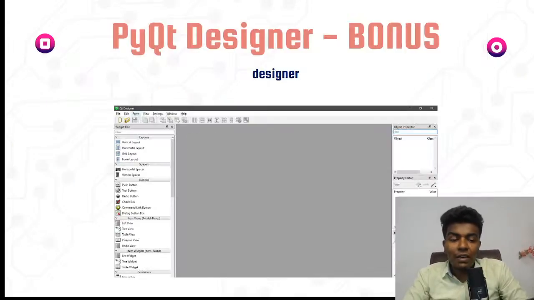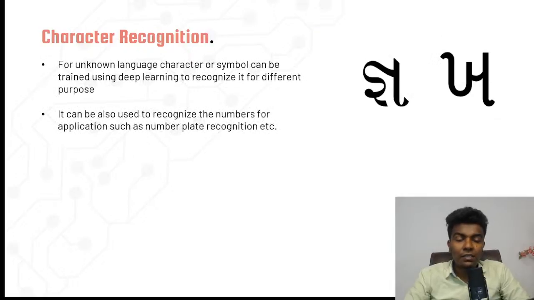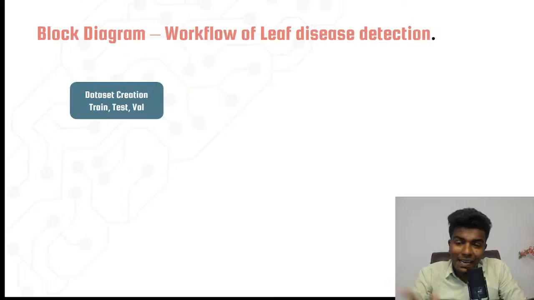Now let us go to the Gujarati character recognition, guys. The image which we are going to use is a Gujarati character, and it is also going to be a multi-class classification.